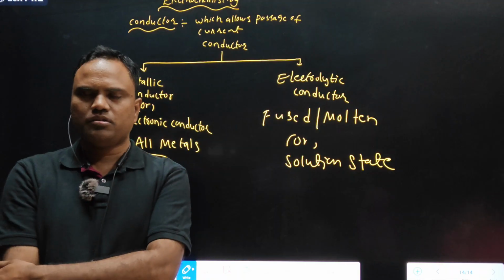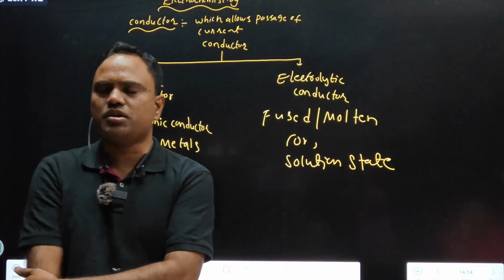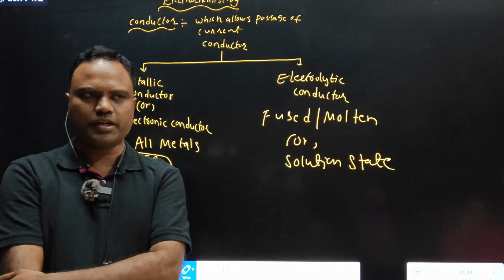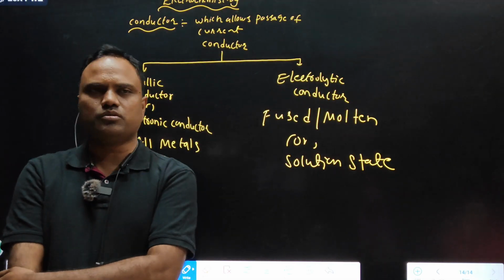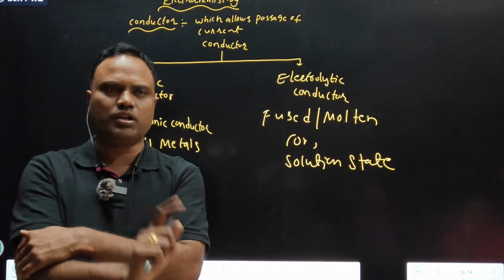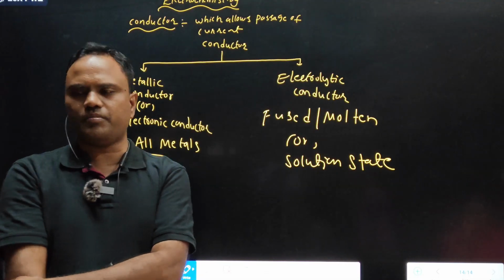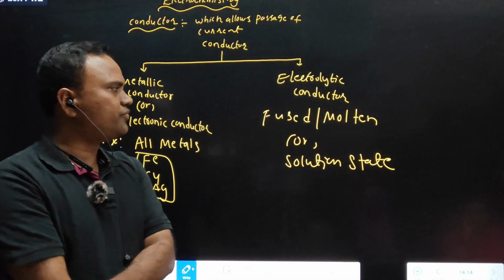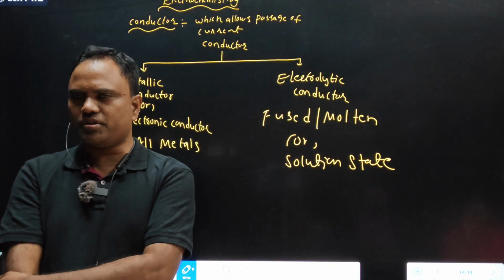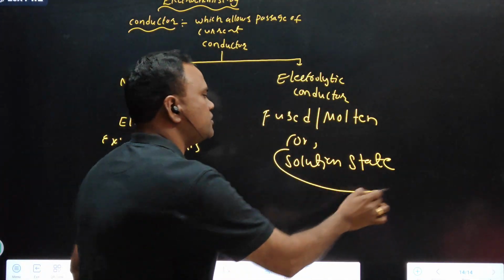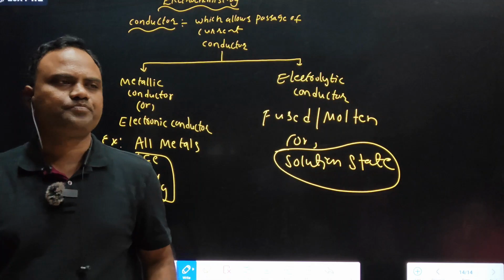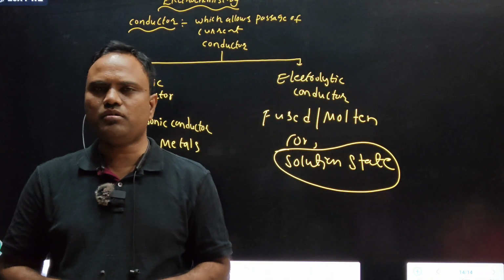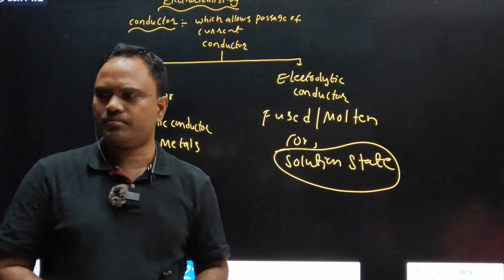Clear? You tell me, in that fused or molten state, is there any water? No. Water is not present, right? So only a limited number of ions are present, one cation, one anion, based on the salt. If you take a mixed salt, the number increases, but water is not present. In the fused or molten state, water is not present. Clear? And solution state. Solution state means take salt in water, dissolve the salt in water, then you will get a solution.